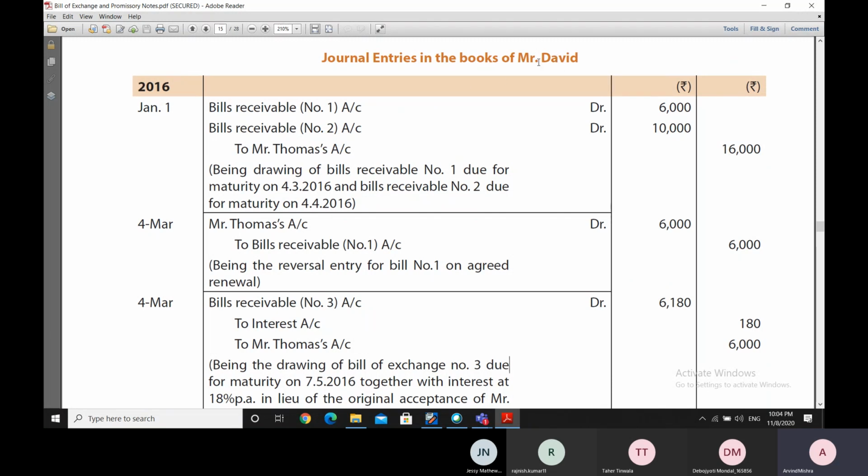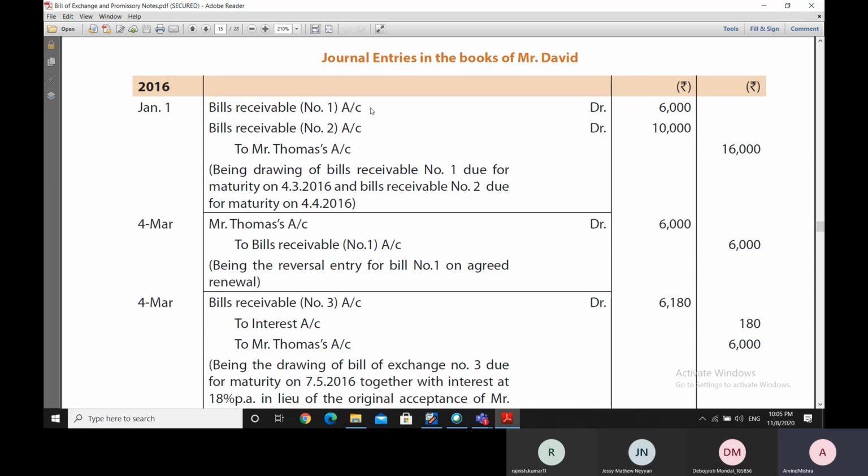It was drawn by Mr. David, and it was sent to Mr. Thomas, and therefore Mr. Thomas had accepted the bill, and therefore this was a bill receivable for Mr. David. Bill receivable means the bill amount would be receivable by Mr. David at the end of the time period that is mentioned in the bill.